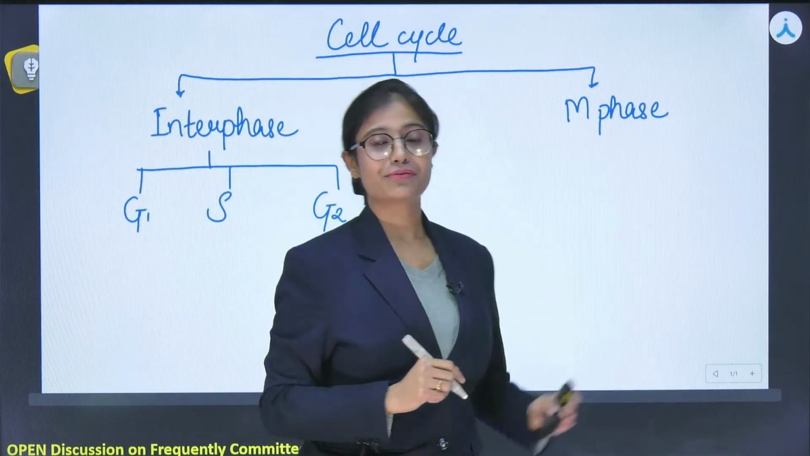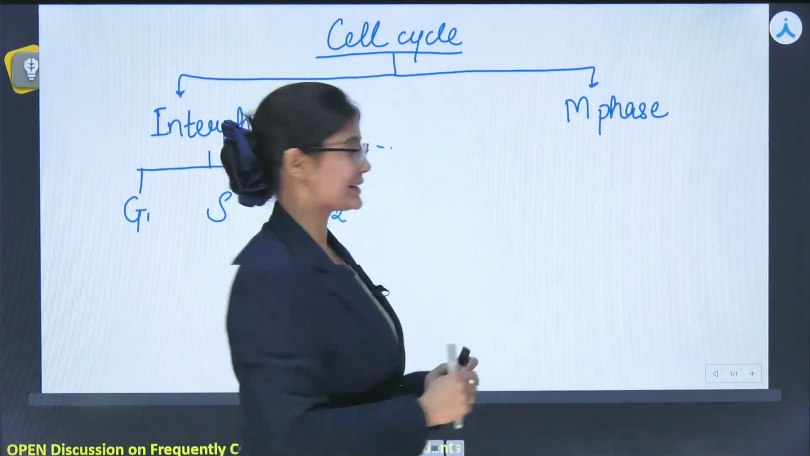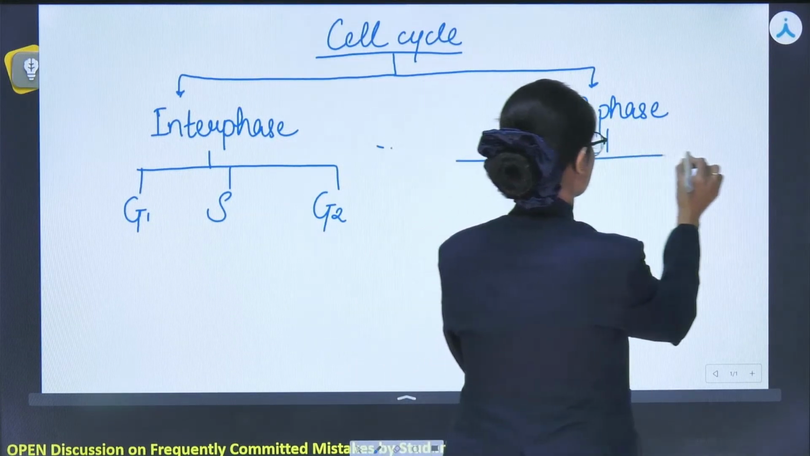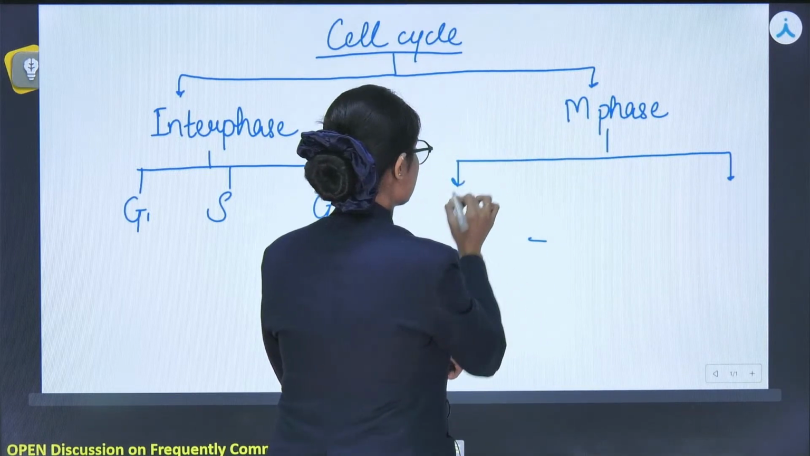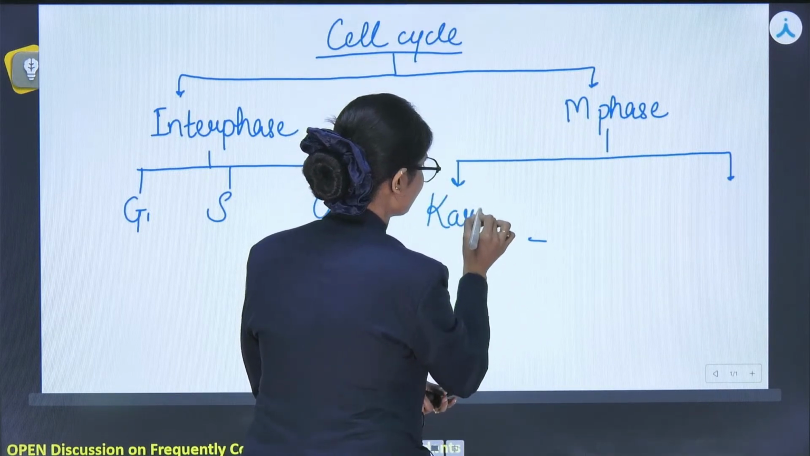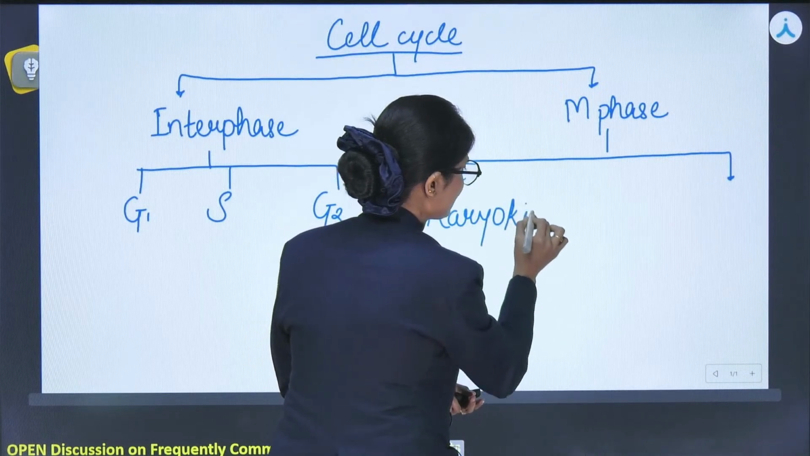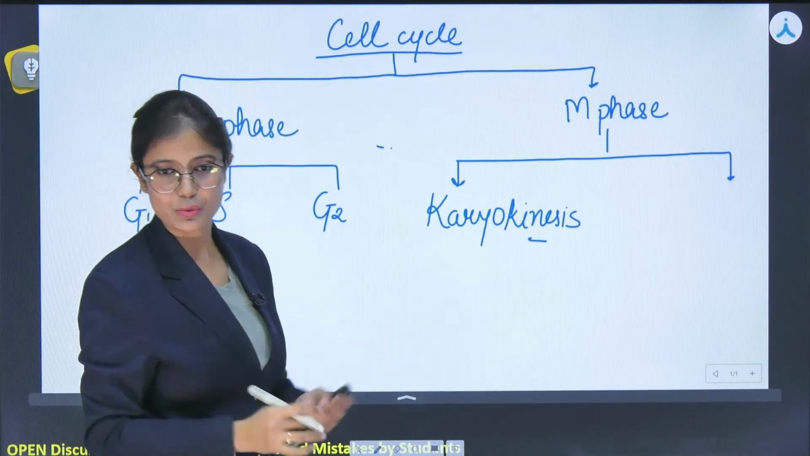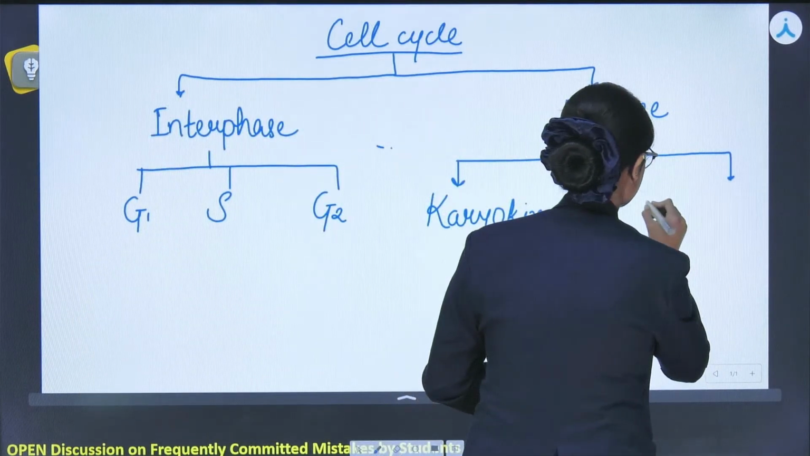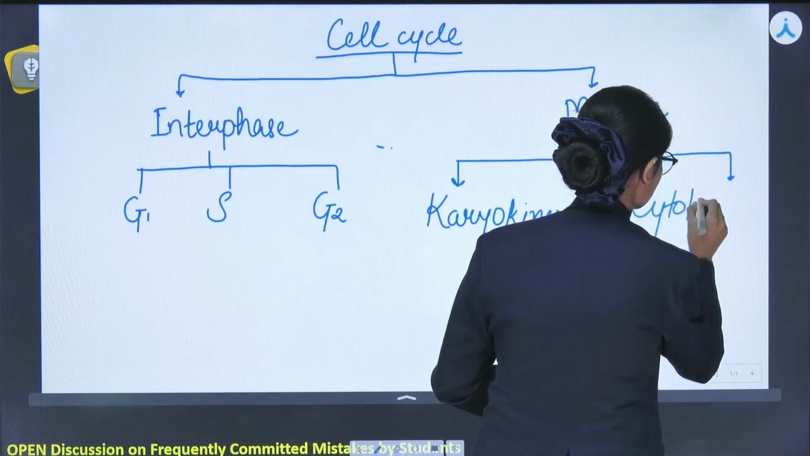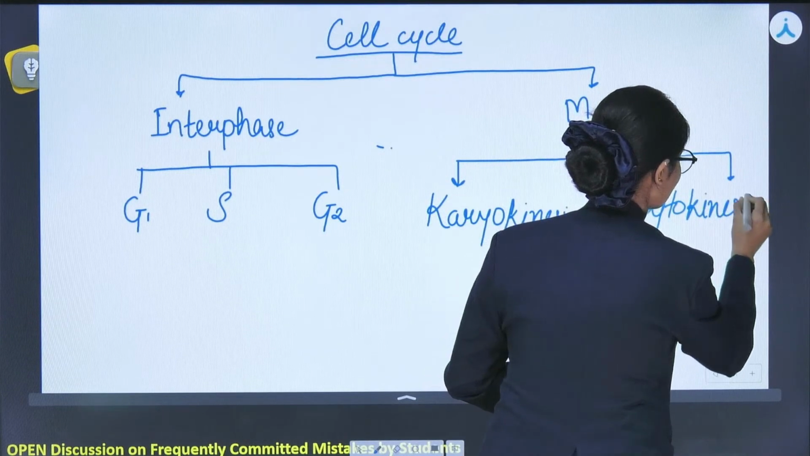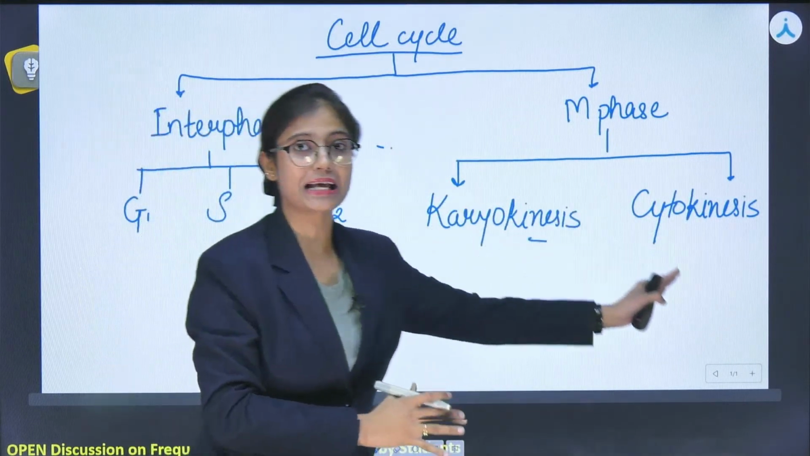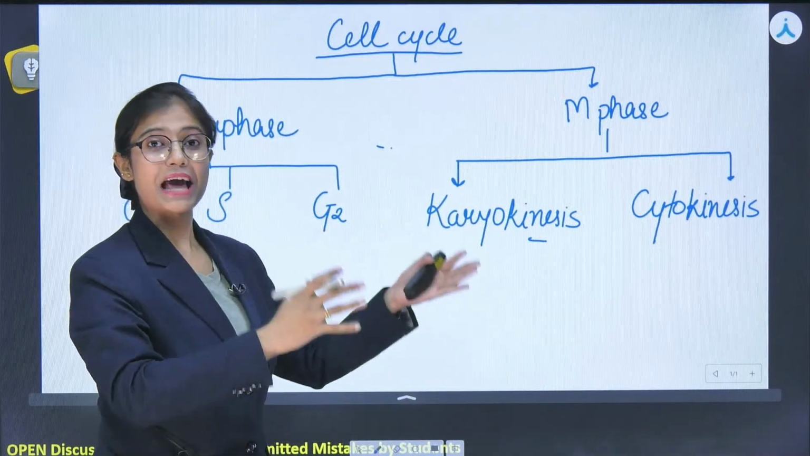Next one is M phase. Again, it consists of two processes. What are those processes? The first one is karyokinesis. From the name itself, we can see that it is the division of nucleus. Karyon means nucleus. Now, next one is cytokinesis. So M phase consists of two processes, karyokinesis and cytokinesis. Karyokinesis has further phases.